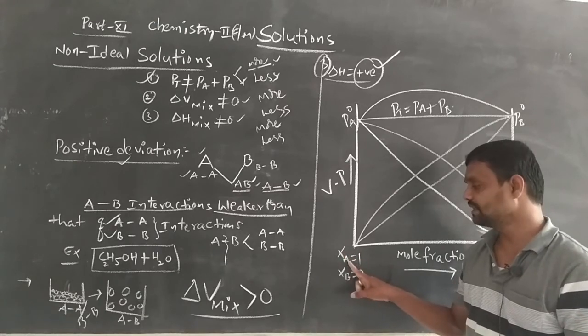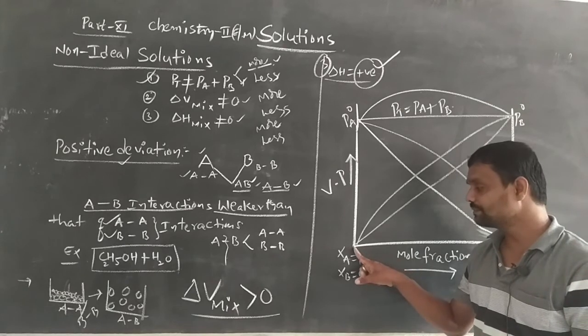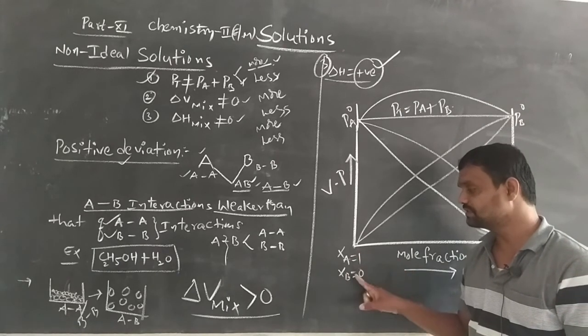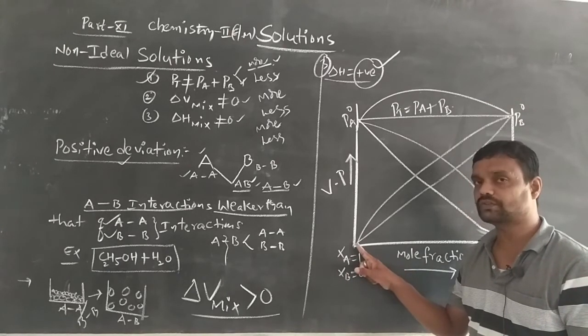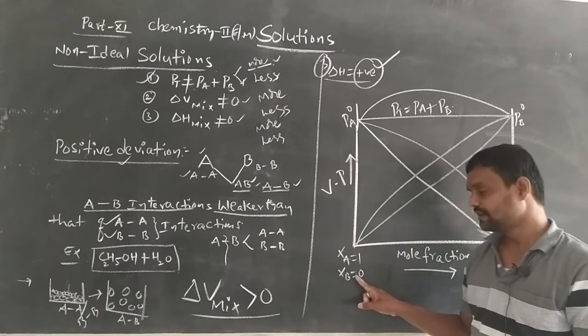So the mole fraction of A component equals 1. Similarly, here the mole fraction of B component equals 0, meaning there is no B component.